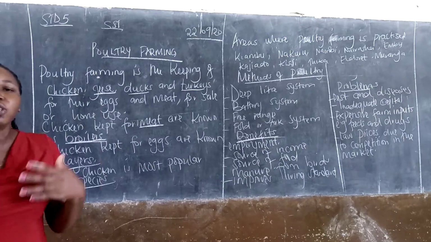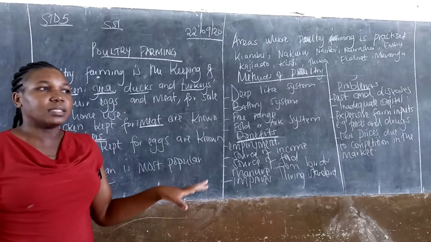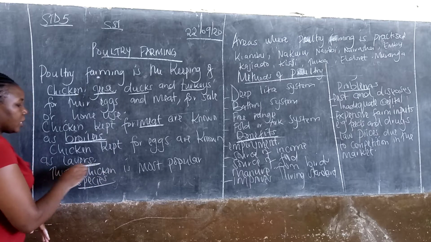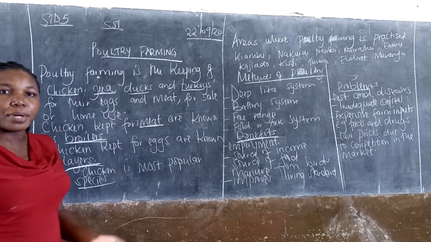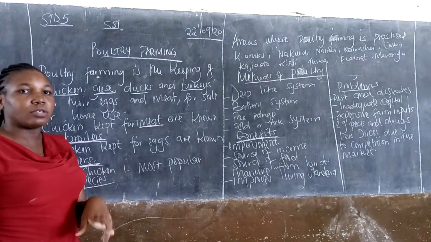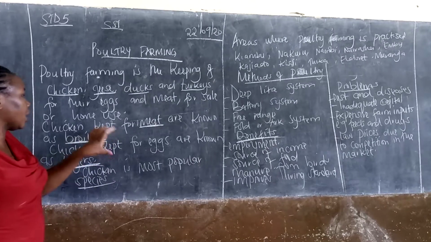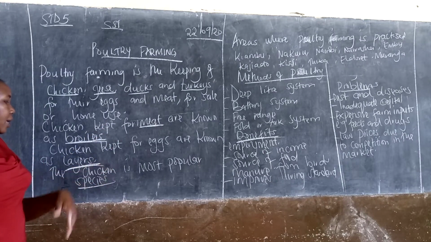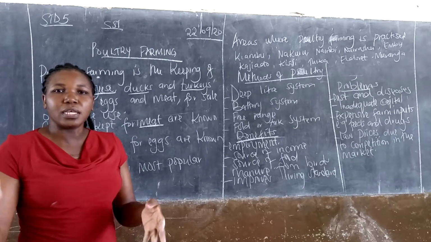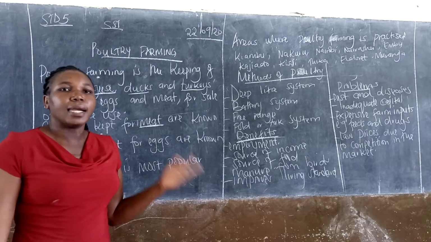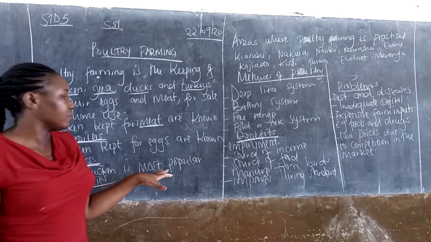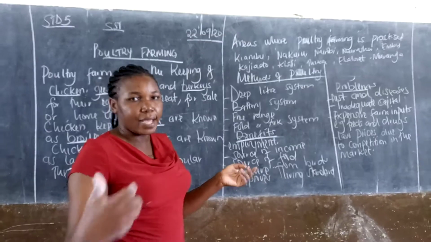Most of you also go to the shop and get eggs there. Those eggs mostly come from the chicken known as layers, which are kept only to produce eggs. So there are two different types of chicken: broilers and layers. Chicken is the most popular species because you find it in each and every home, while ducks or geese are not as common.